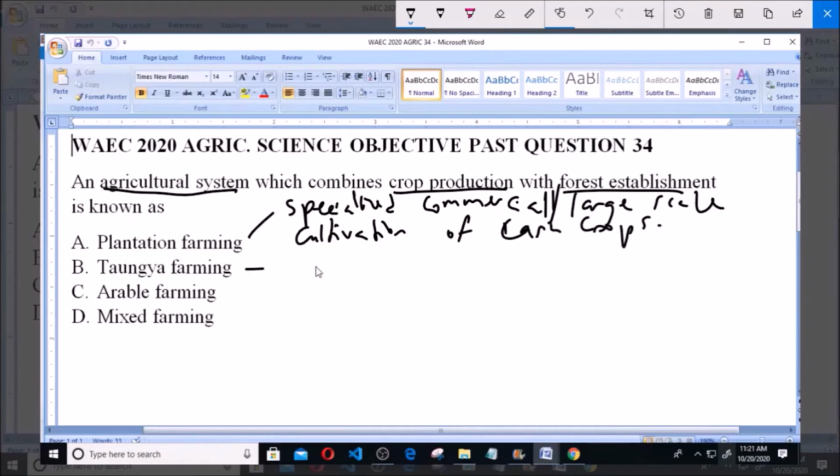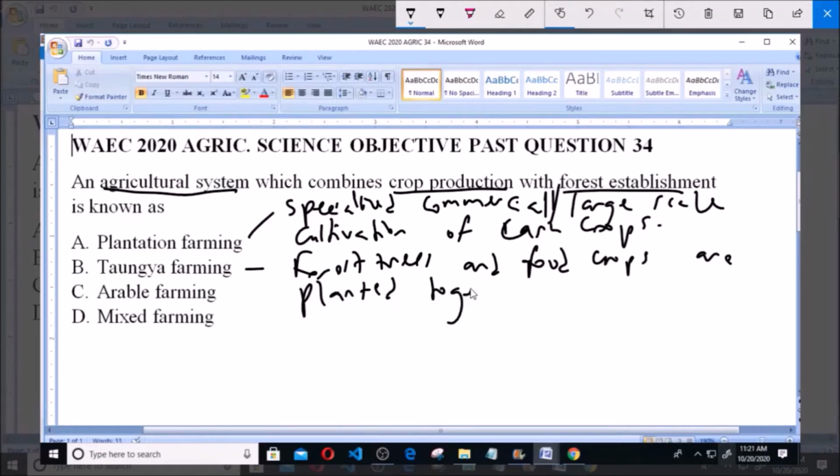Option B, which is Tongia farming, refers to a system whereby forest trees and food crops are planted together on the same piece of land. Now it mixes agriculture with forestry.